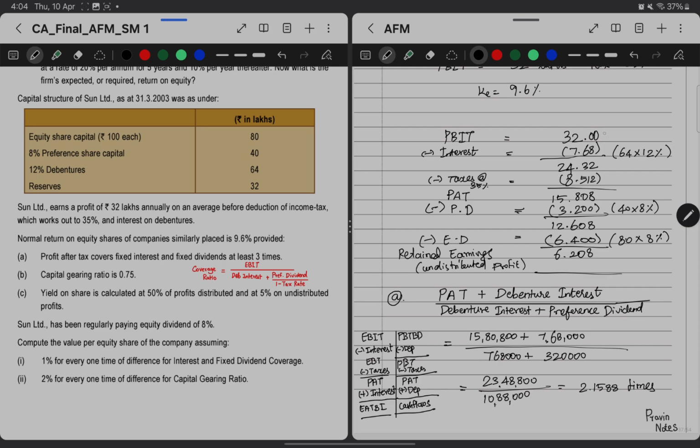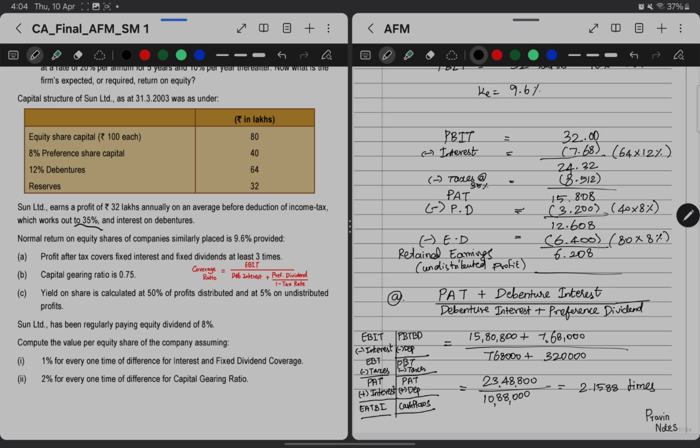If you reduce it from profit before interest and tax, we'll get profit before taxes 24.32. On that, taxes 35 percent. If you reduce, then the profit after tax will be 15.808, which is 15 lakhs 80,800. Then preference dividend will be reduced, 3 lakh 20,000, which is nothing but 40 lakhs into 8 percent. Then going further, 12.608 will be the earnings available for equity shareholders.